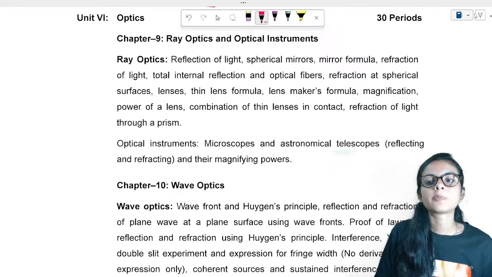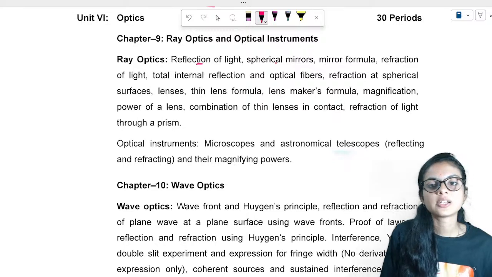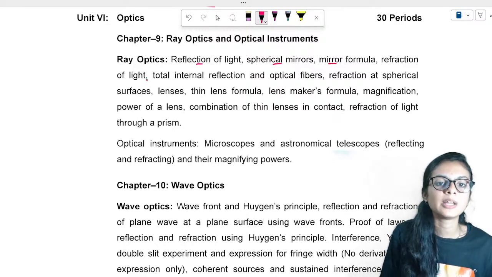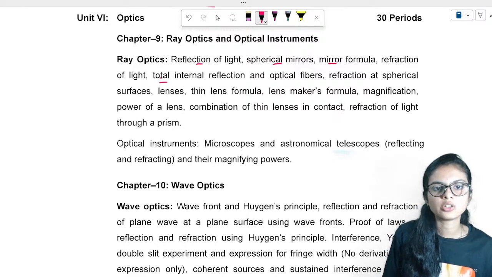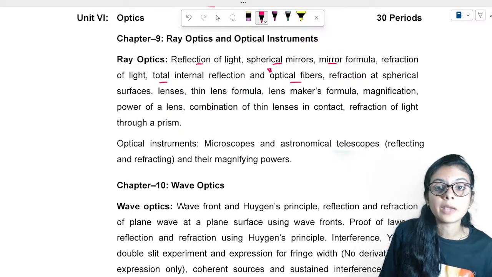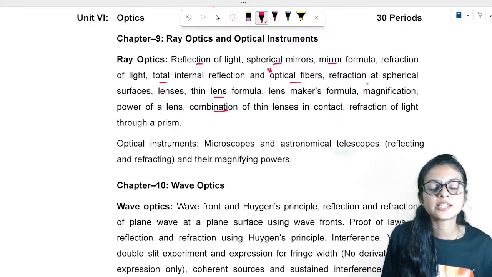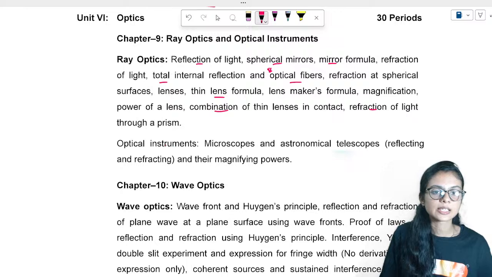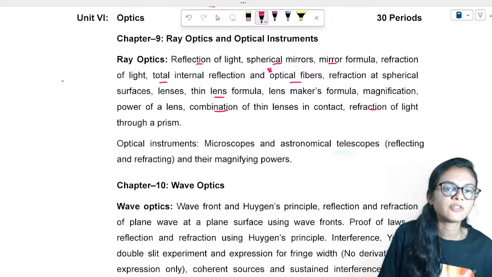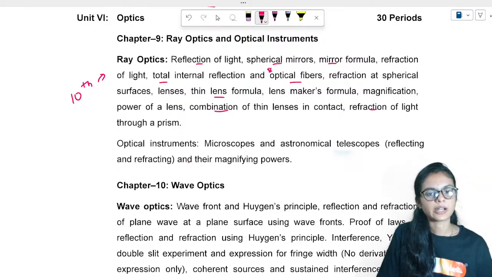Then ray optics. Ray optics is nothing but your 10th light chapter. Reflection, spherical mirrors, mirror formula, total internal reflection, a new concept. Optic fibers, a new and emerging concept, right? Lens formula, combination of lenses, refraction of light. Yes, you have this in your 10th physics, right? Basics in 10th. Okay, right.